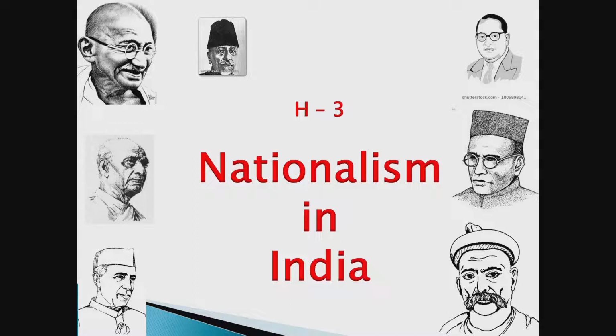Somebody once asked, what is the difference between the movements led by Gandhiji and Lokmanya Tilak? The answer can be given. Lokmanya Tilak asked a big sacrifice from few people. Few people have to die for the nation. That was the idea of Lokmanya Tilak. Whereas Mahatma Gandhiji asked a very small sacrifice from a very big number of people. So those were the different ideologies of Gandhiji and Lokmanya Tilak.